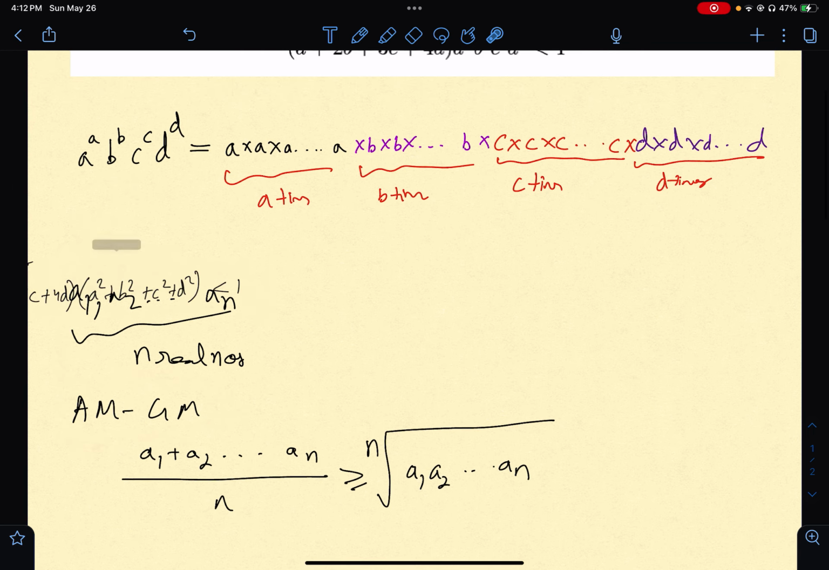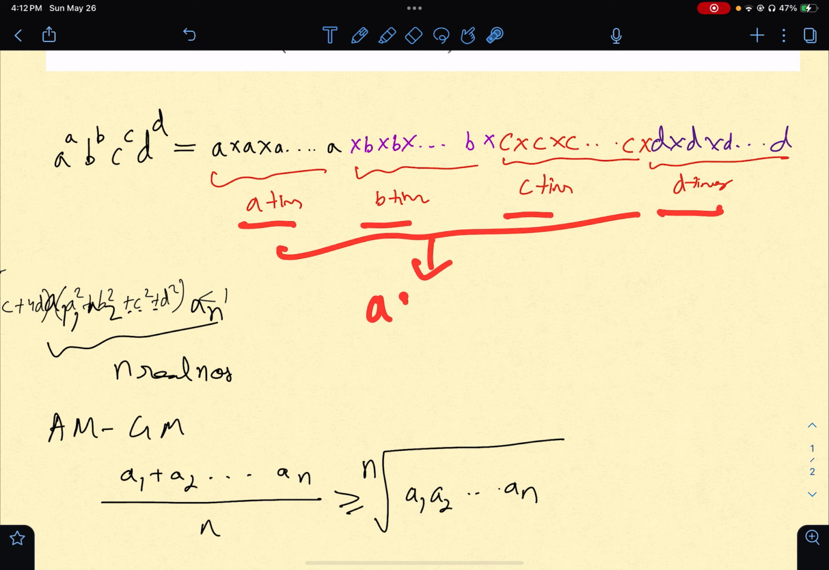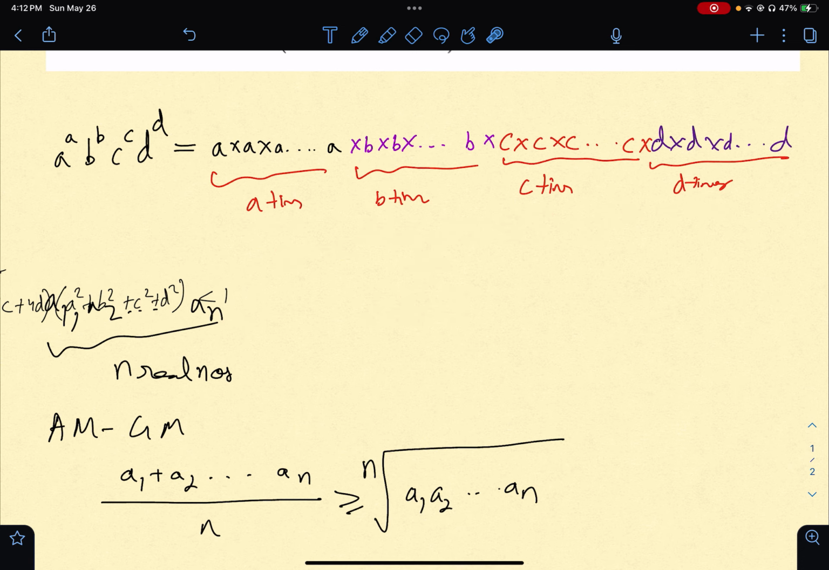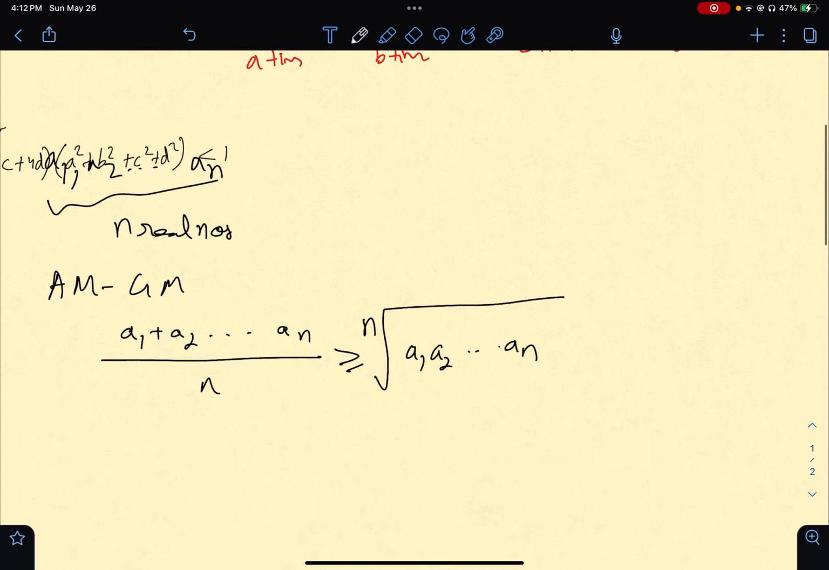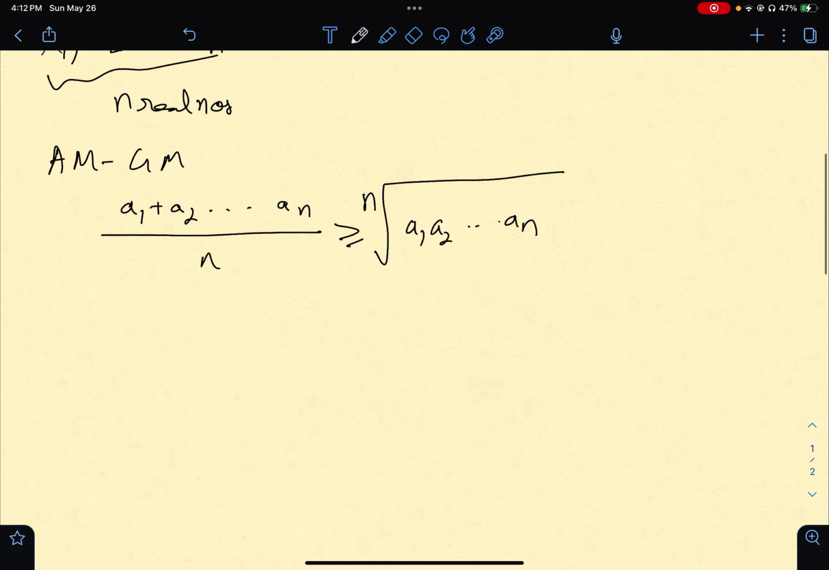So here our n can be a plus b plus c plus d, because if you notice there are a terms here, b terms here, c terms here and d terms here. So in total there are a plus b plus c plus d terms, and we'll use AM-GM for that. So now we have realized that our n is a plus b plus c plus d in this thing.